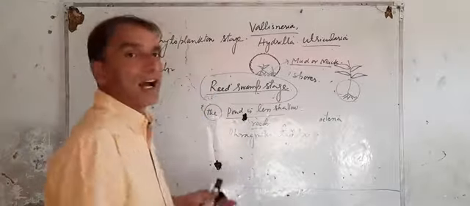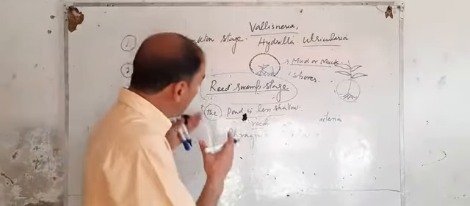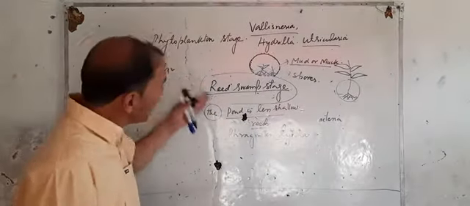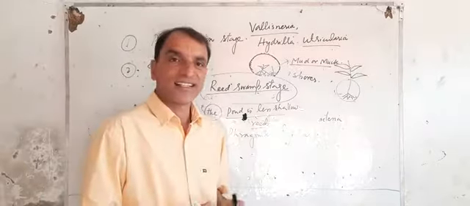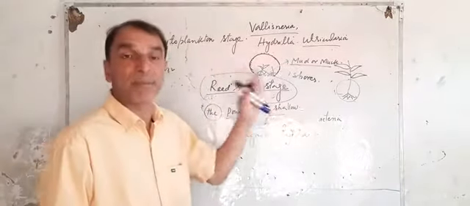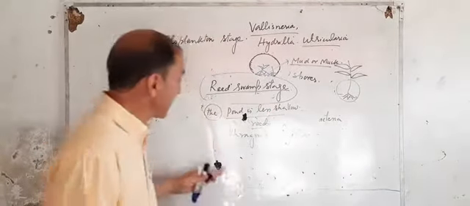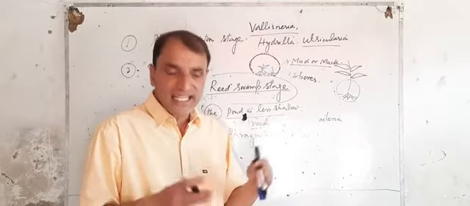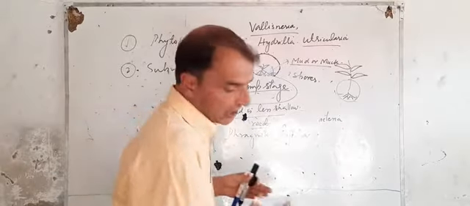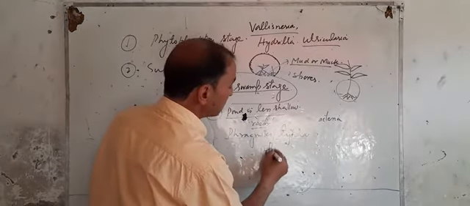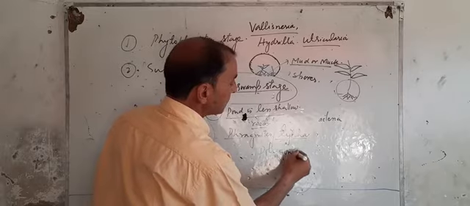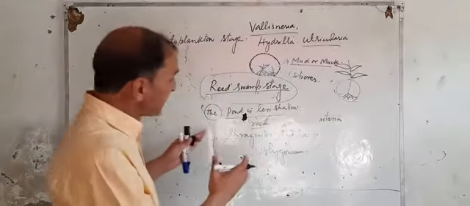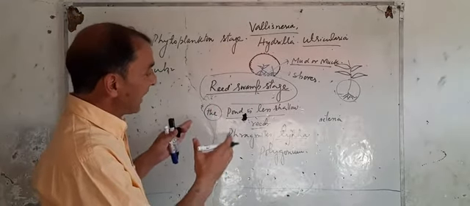Whereas these emergent plants, about whom I am talking in the fourth stage of aquatic succession, which is reed swamp stage, this stage is dominated by emergent plants, such as phragmites, such as typha. Even for that matter, polygonum. It's another example, right?